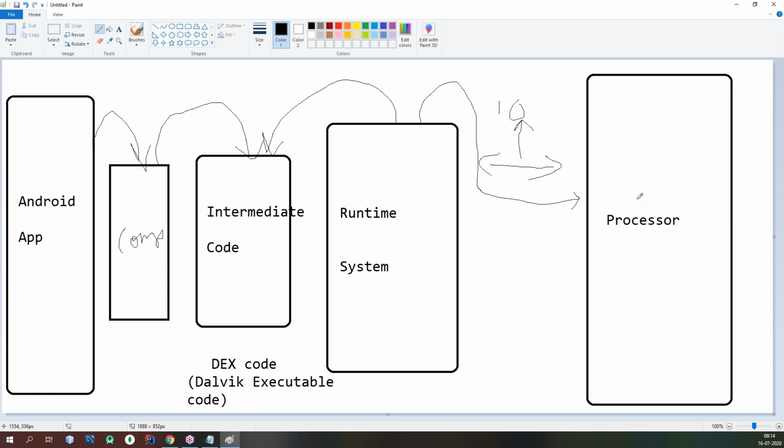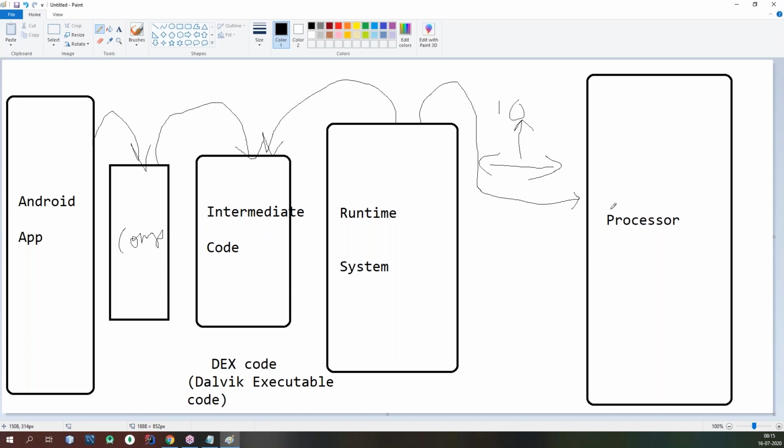If person 1 sends a Hindi request to that interpreter, it converts it into Telugu instructions and sends it to the respective person. That person understands the Telugu instructions and returns the response in Telugu to the converter, and the converter converts that response back to Hindi and returns it to person 1.